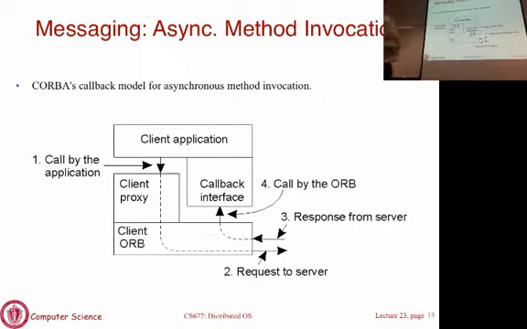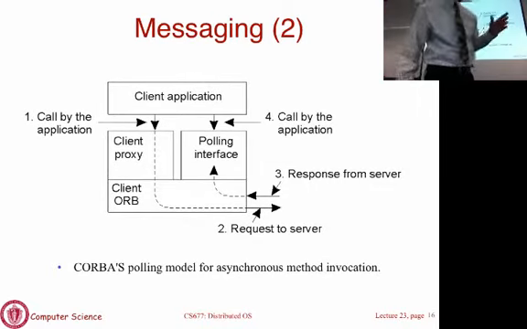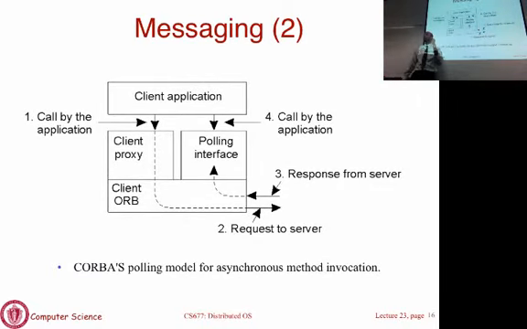The other method is to poll. There are only two ways. Either you tell the middleware notify me, or you keep asking the middleware has the reply come. These are the two very standard ways by which you can look for a reply. So you also have a polling interface here. In this case, there's not going to be an interrupt. A reply is going to come back and be buffered at the orb, and it's the client application's job to periodically go and poll, saying has the reply come.